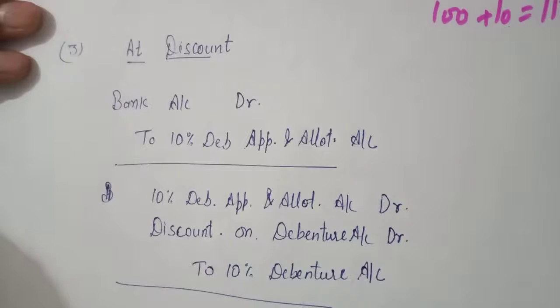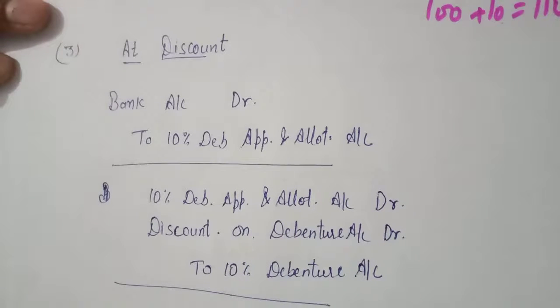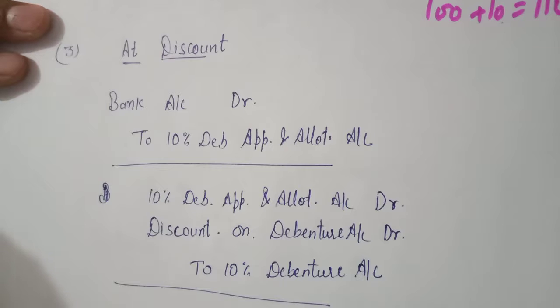When debentures are issued at a price less than the face value, or you can say less than the nominal value, then debentures are said to be issued at discount. There is no restriction in the Companies Act regarding the minimum limit of discount on debentures. Shares cannot be issued at discount, but debentures can be issued at discount.